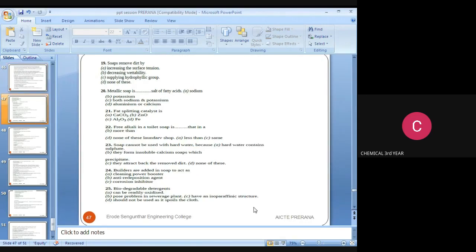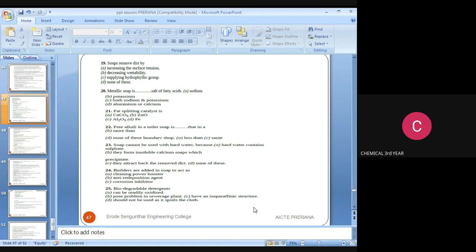Next, soap removes dirt by, the options are increasing the surface tension, decreasing wettability, supplying a hydrophilic group, none of these. The answer is none of these.